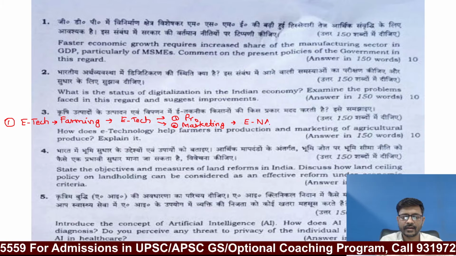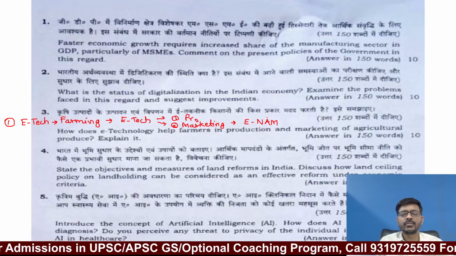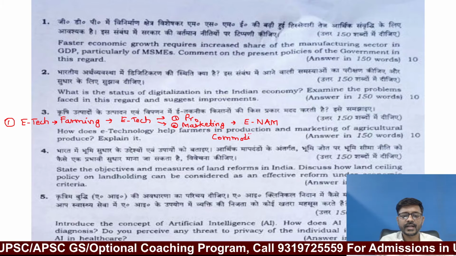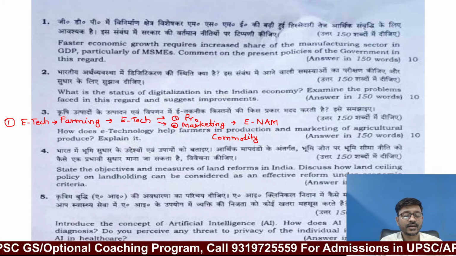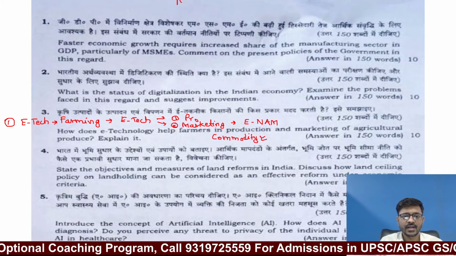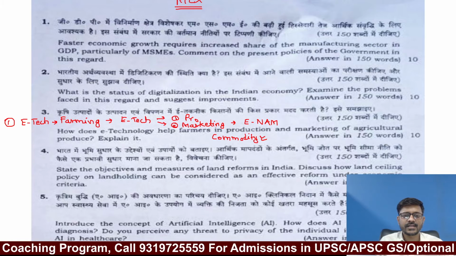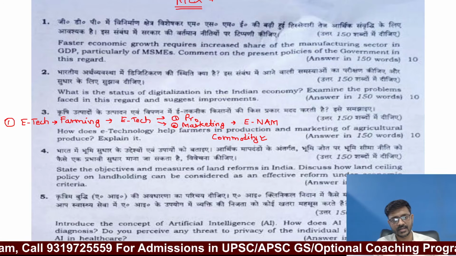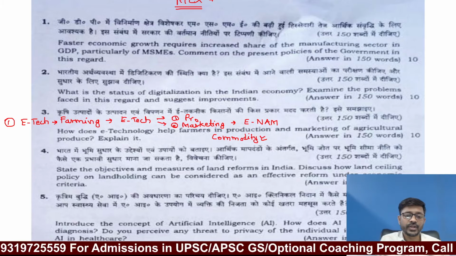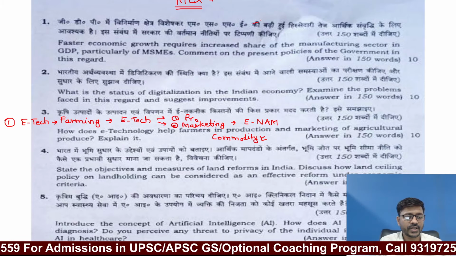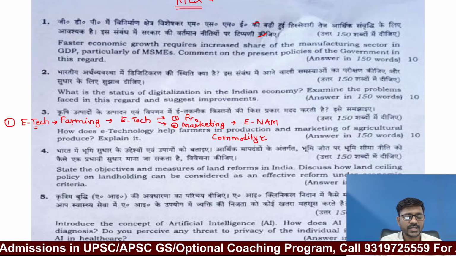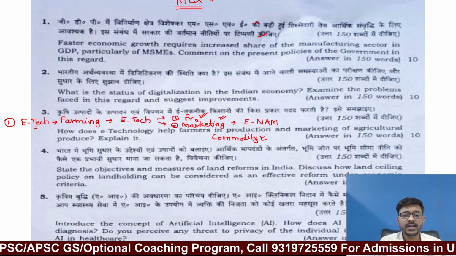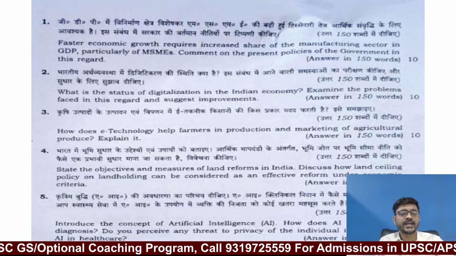Online National Agricultural Market Committee, and there is one more example, commodity index. Like the share market, in the share market we buy or sell shares, in the same way there is one MCX, Multiple Commodity Index. This MCX is used to sell the commodity that can include agricultural products as well. Okay, so all these things you need to write down in this question. So this question has two sections. Number one, how e-technology is helping the farmers, then how this e-technology is helping in production and helping in the marketing. So this is a question from science and technology.